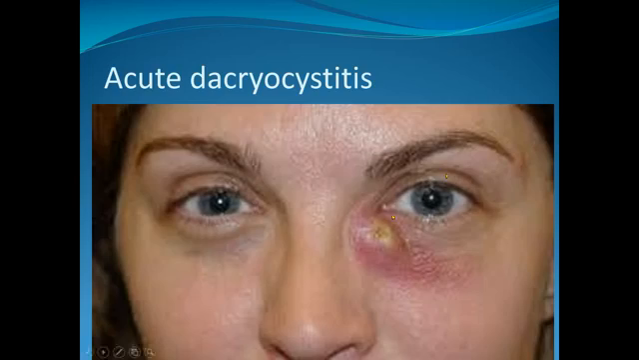This is a picture of acute dacryocystitis. This is a painful condition. There may be questions: what is the diagnosis? What is your treatment plan? What if this patient comes to you? What advice do you give the patient, and what are the complications? So the question is related to dacryocystitis.